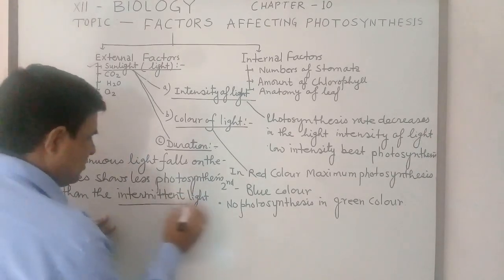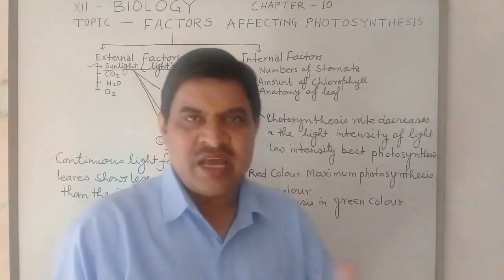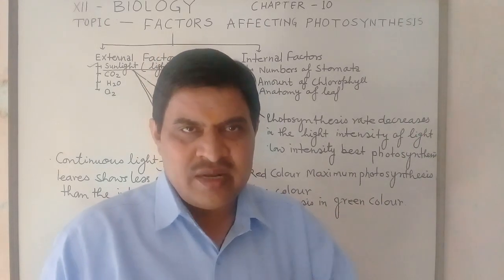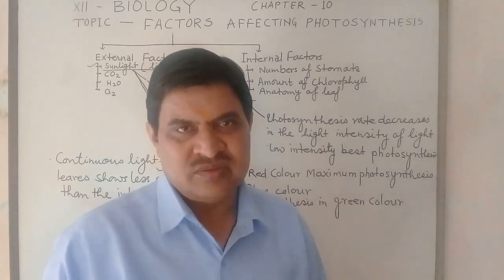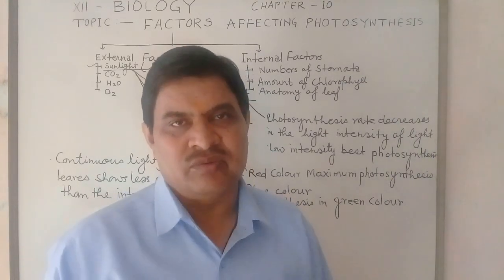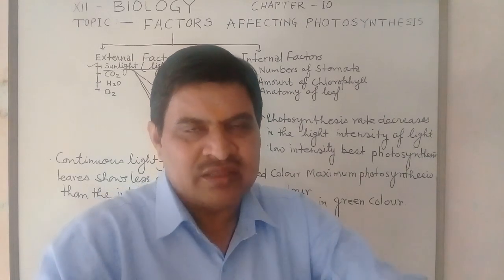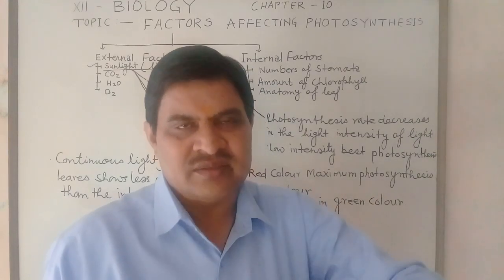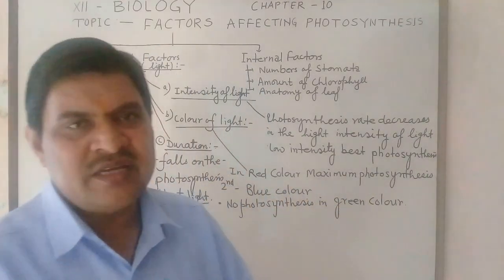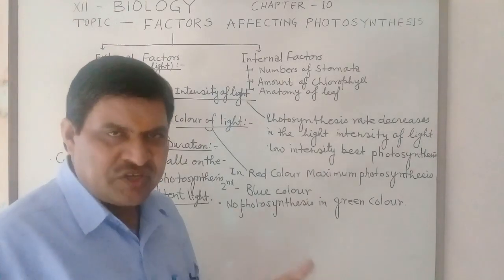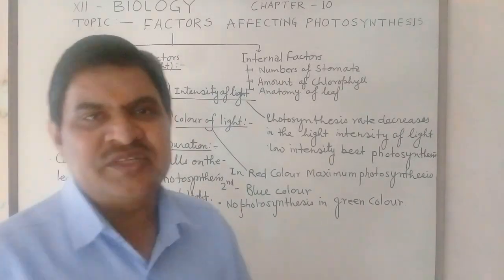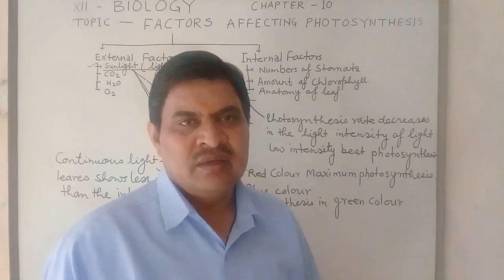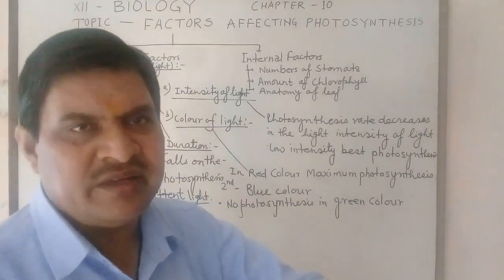Intermittent light means sometimes a flash of light falls on the surface of the leaf, then a small moment of discontinuity is found, again a flash of light falls on the leaf. This is called discontinuous or intermittent light duration. Intermittent light duration results in more photosynthesis than continuous light falling on the leaf.